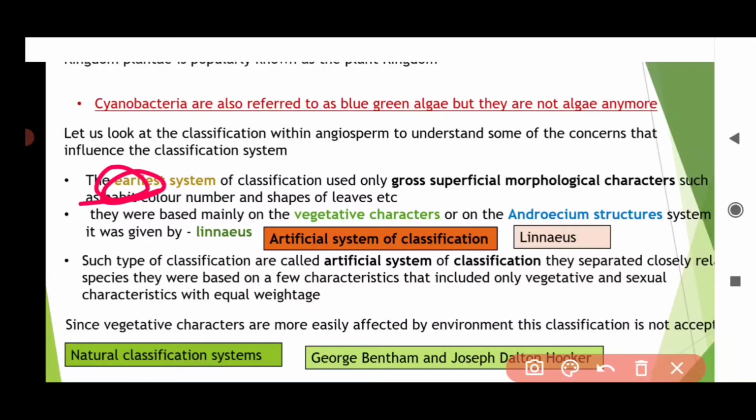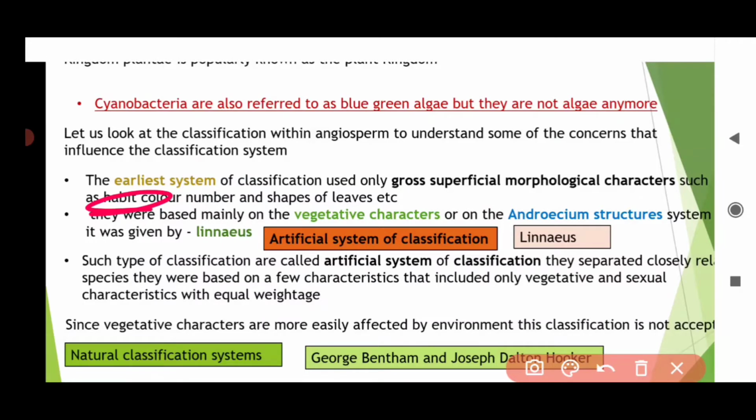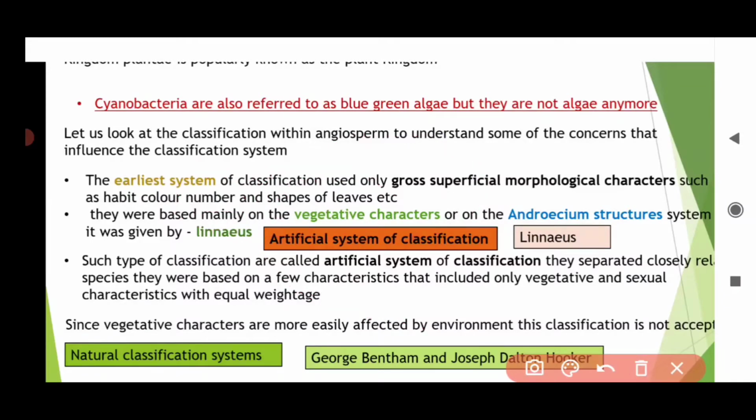They considered only habit, color, and the number and shape of leaves. According to that, they were classifying the plants.